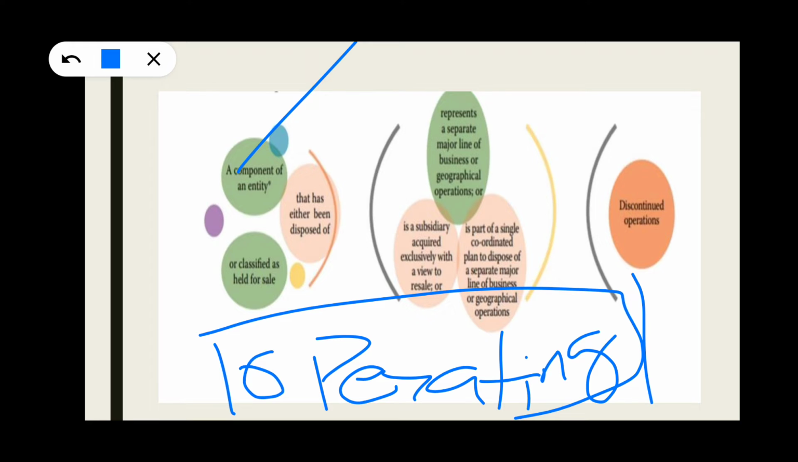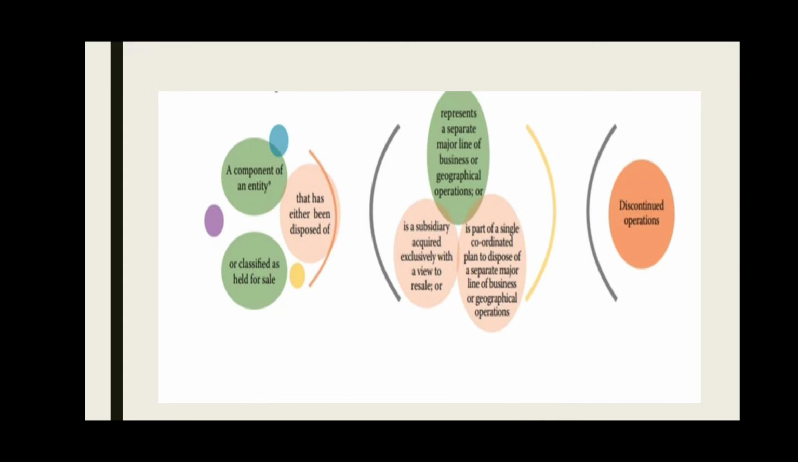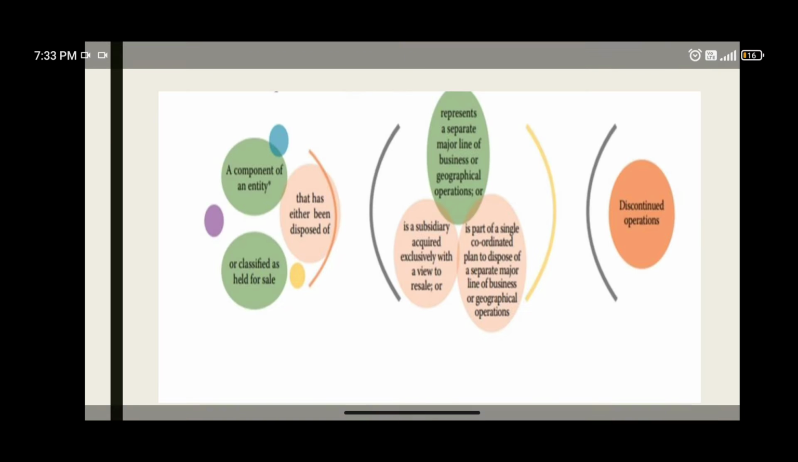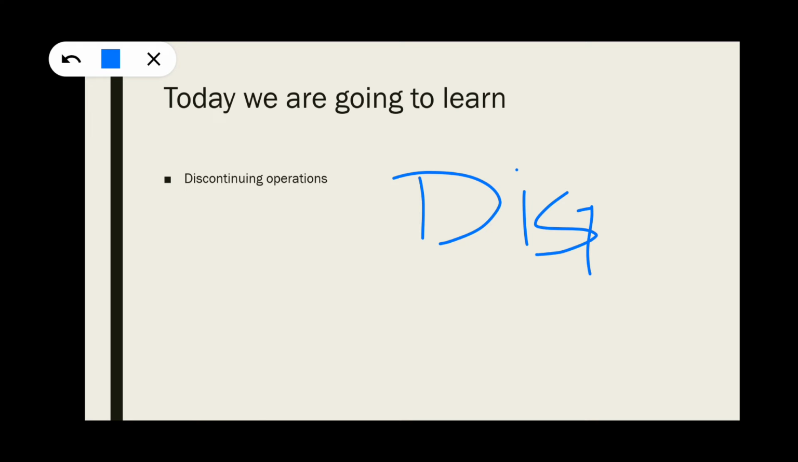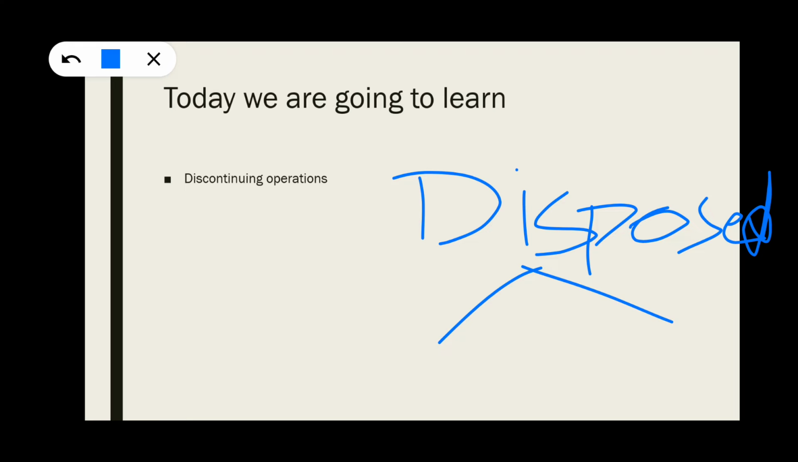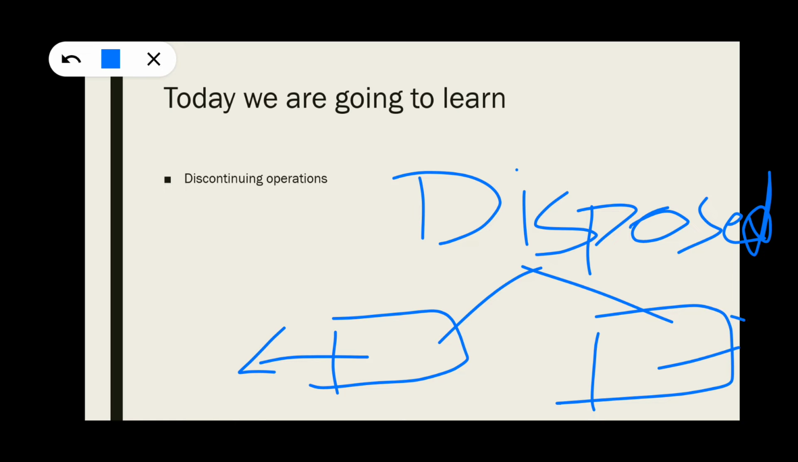See here, disposed of. Disposed of means it shall not be used. Disposed of has two meanings. First point is it can be left like that only, that means he has no intention to sell, and another, he has intention to sell. So this is nothing but a disposal group.